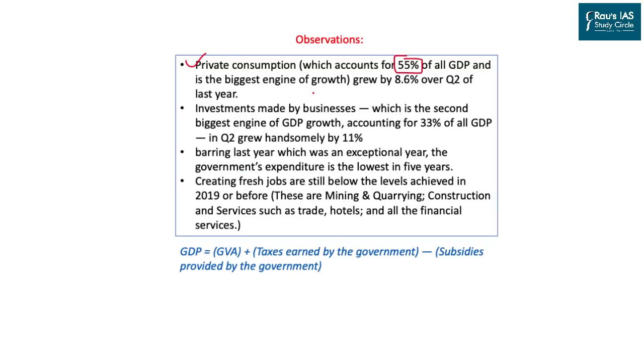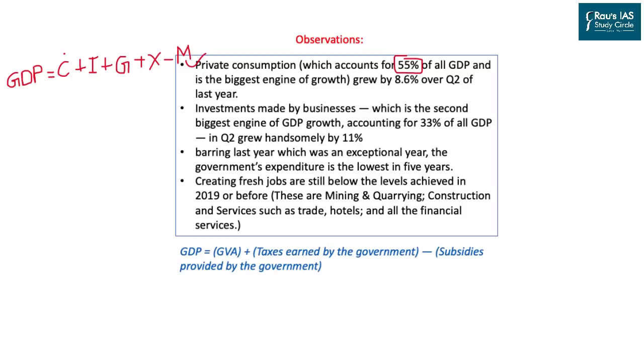For those who are unaware of the GDP formula, as far as the expenditure method is concerned, if you go through the basic NCERT, you will find that GDP equals C plus I plus G plus X minus M, where C is the consumption expenditure by the household sector, most specifically.